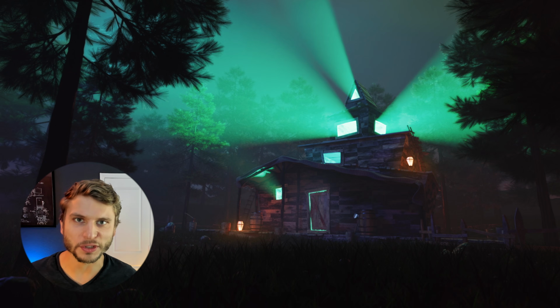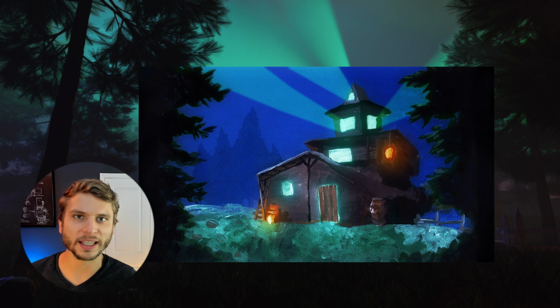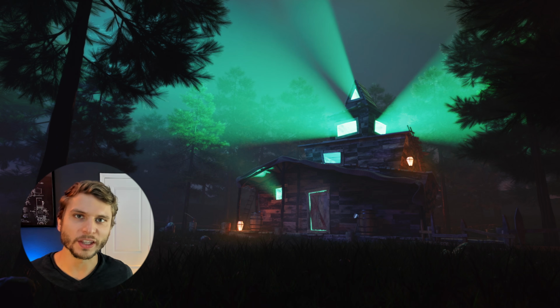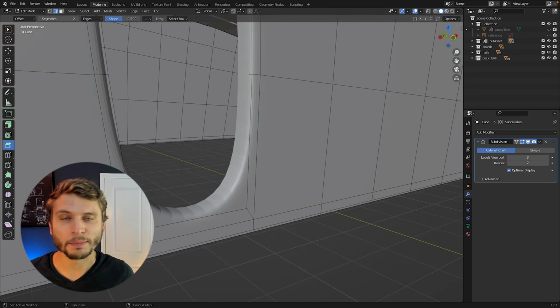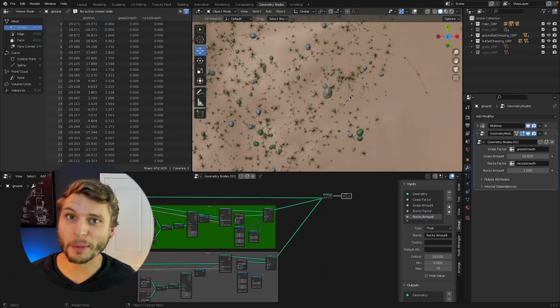I'm Ken and Prophet for CG Cookie, and in this course we're going to take a piece of concept art and call out the assets we need to make to convert that 2D piece into a 3D world that you can fly a camera through and tell a story. We're going to cover rocks, grass, trees, modeling, texturing, surfacing, lighting, rendering, some geometry nodes.